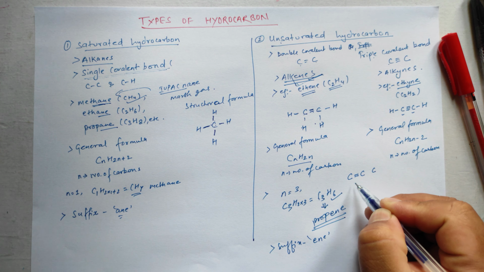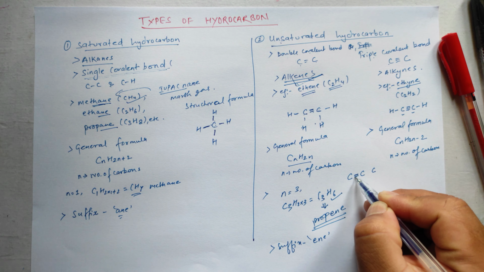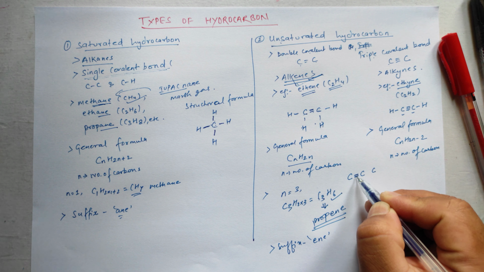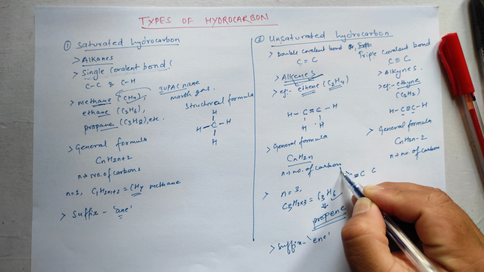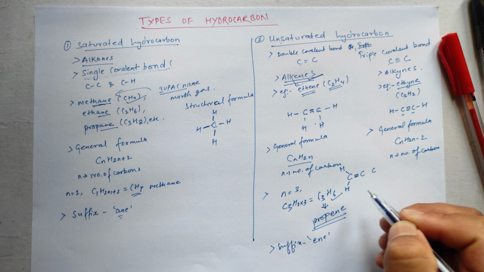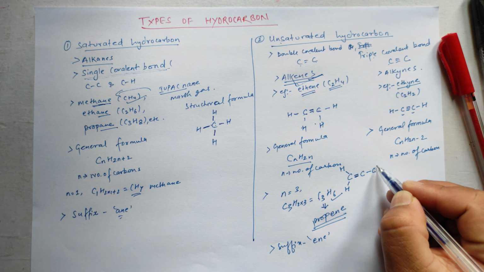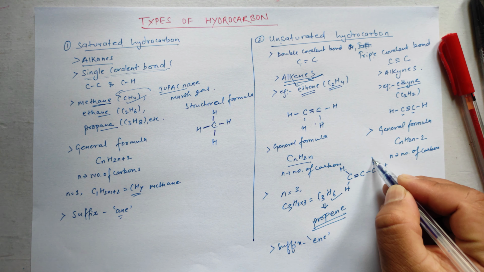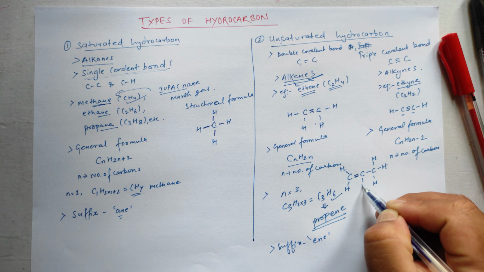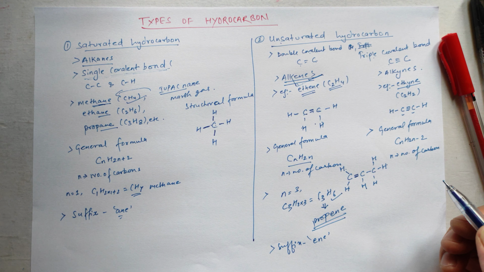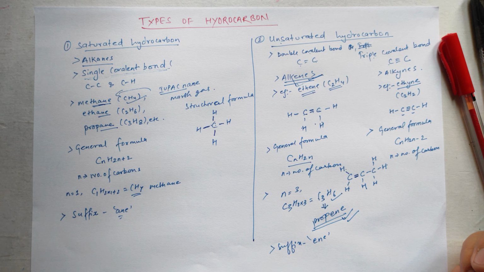Double bond. Okay, double bond means these two carbon atoms share 2 electrons each. It means a total of 4 electrons here. It means if it shares with one hydrogen, it becomes 6 electrons, and with another it becomes 8 electrons. Okay, how many hydrogens? 6. 1, 2, 3, 4, 5, 6. This is the structural formula of propene.